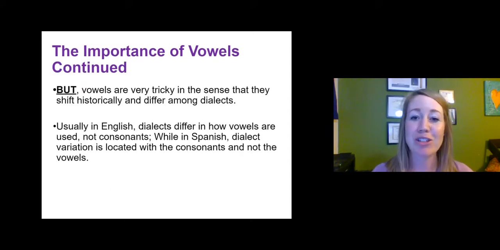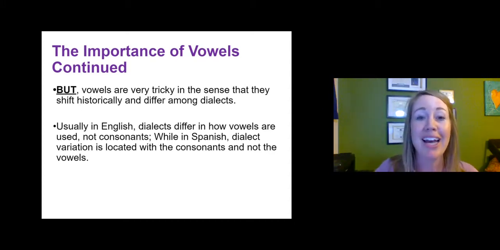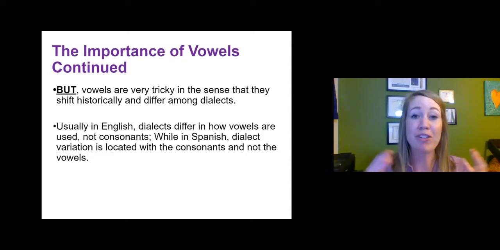So vowels are also really tricky because they notoriously shift, especially in English. When we go into orthography, we'll do a quick review of some of the historical change of English, especially regarding spelling, but a lot happened. There was this movement called the Great Vowel Shift, where all the vowels in English went up essentially an octave, and I'll show you on a chart what I mean by they went up. So vowels in English notoriously shift over time.